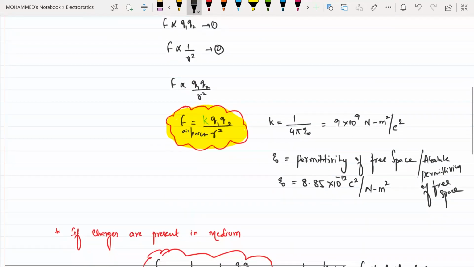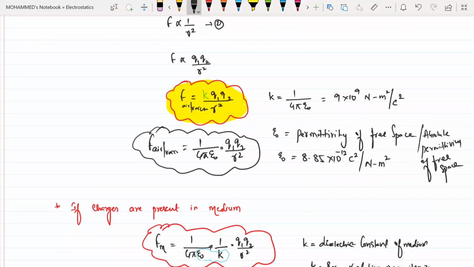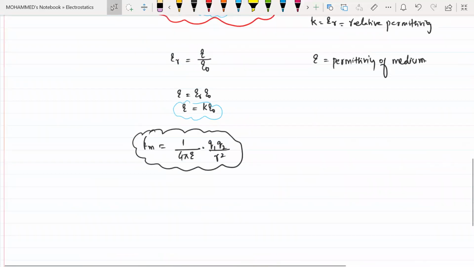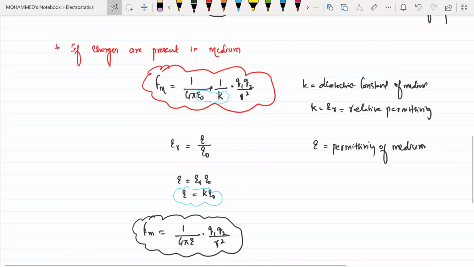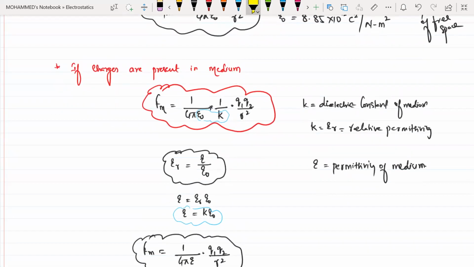So see once again, the force in air or vacuum will be equal to 1 by 4 pi epsilon naught into Q1 into Q2 divided by R square. So in air or vacuum, it is epsilon naught. In the medium, it is 1 by 4 pi epsilon into Q1 into Q2 divided by R square. Is that clear? Yes, sir. You mentioned mu naught in one place and mu R in another. Epsilon R is known as the relative permittivity, represented by K.